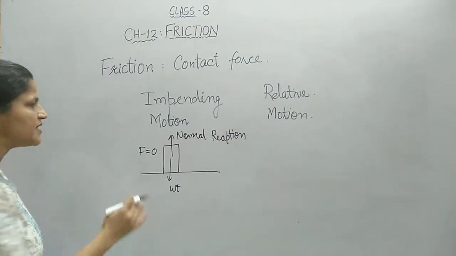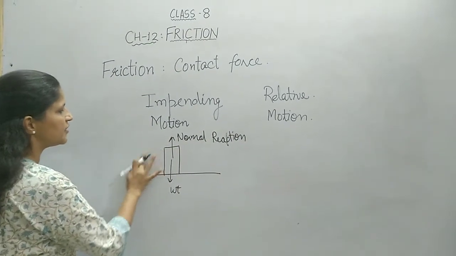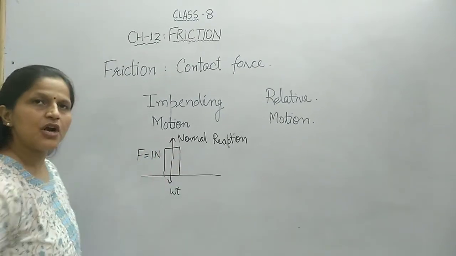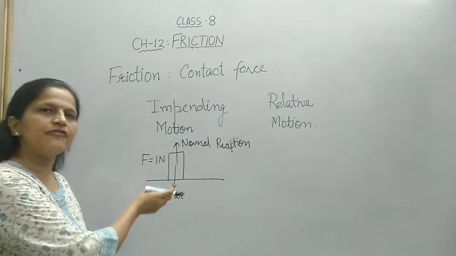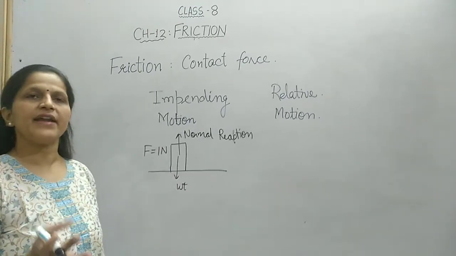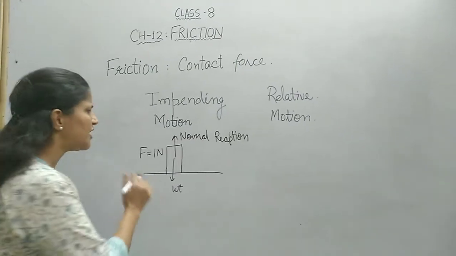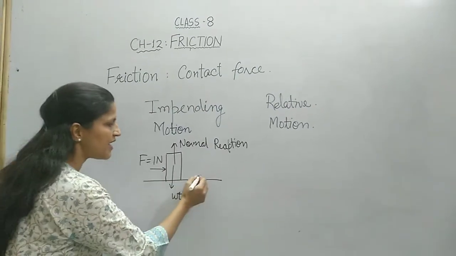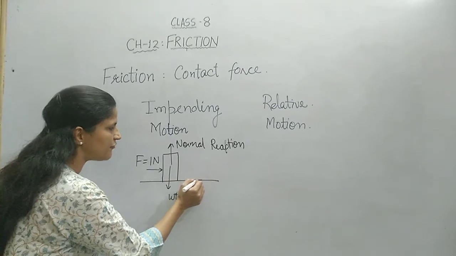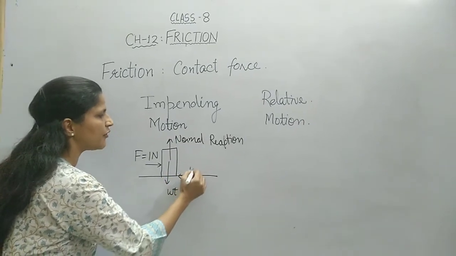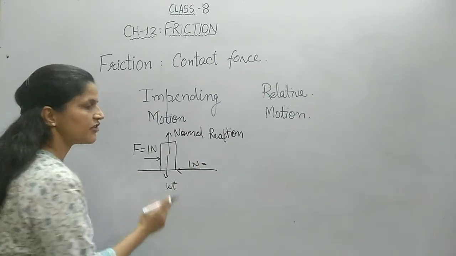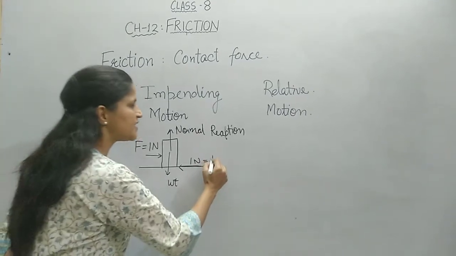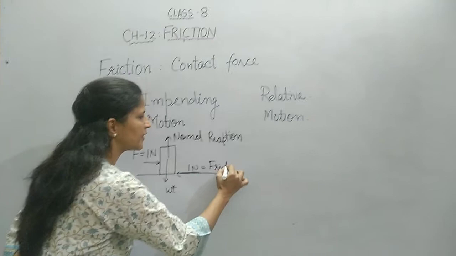Now what happens if you start applying some force, say 1 Newton, and you find that the cupboard does not move? You are pushing it here and it is not moving. It means that there must be some opposite force of equal amount from this side also, which is not allowing it to move. Which force can it be? This is the force of friction.